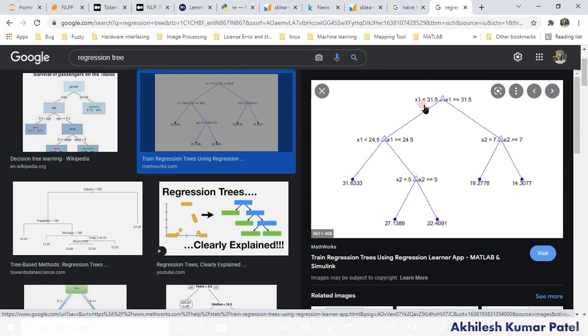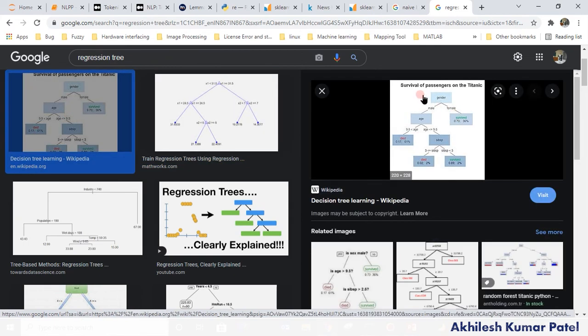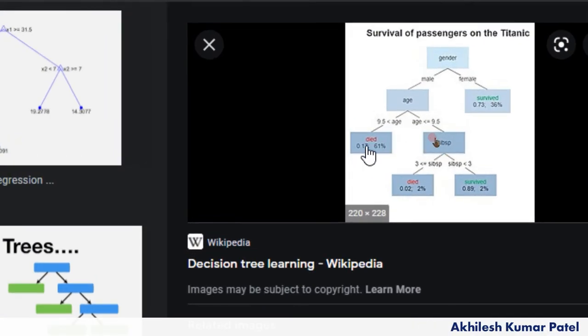So it works like this: it compares with different threshold values. There are different ways to identify which predictor to start from, so you can choose those options also. Different algorithms are available; I am using the default one. Or let's take this example, survival of passengers on the Titanic. Gender: if it is male, what is the age, did he die or not, what is the probability of that? Here you see, right? It is saying whether a person died or not, like this.